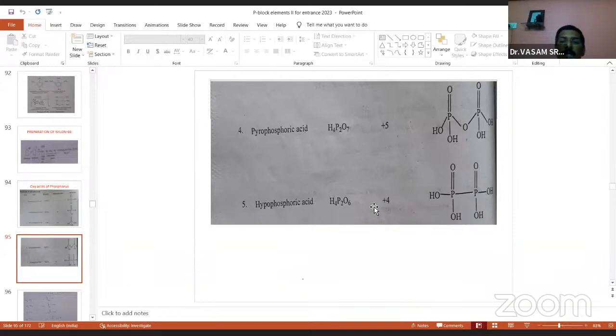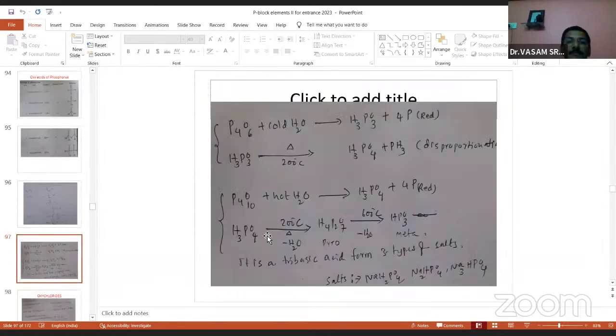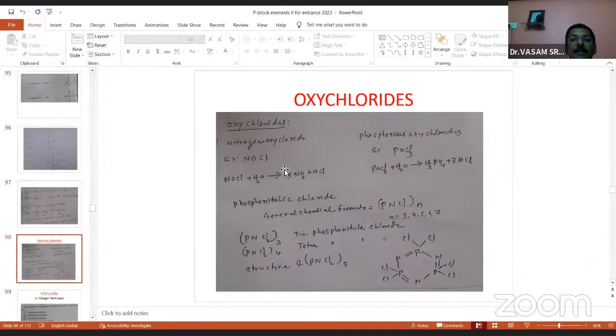And hypophosphoric acid, there is a P-P bond present here. This is P=O and P-OH: 4 P-OH bonds, 1 P-P bond, 2 P=O bonds present here. And this is phosphoric acid. And you see the phosphorus structure like this. And already I told you about hydrolysis, cold water, hot water, already I have given.